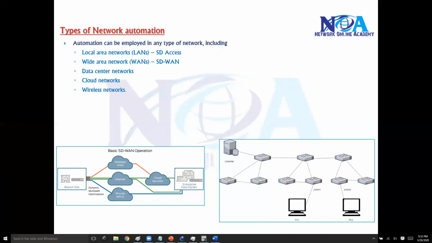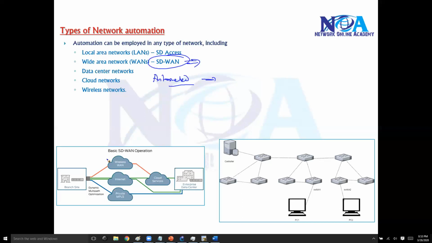Even the WAN can also be automated. Technically, we call this SD-WAN, software defined WAN. In the case of wide area networks, we use the same automated approach for managing the enterprise WAN connections.